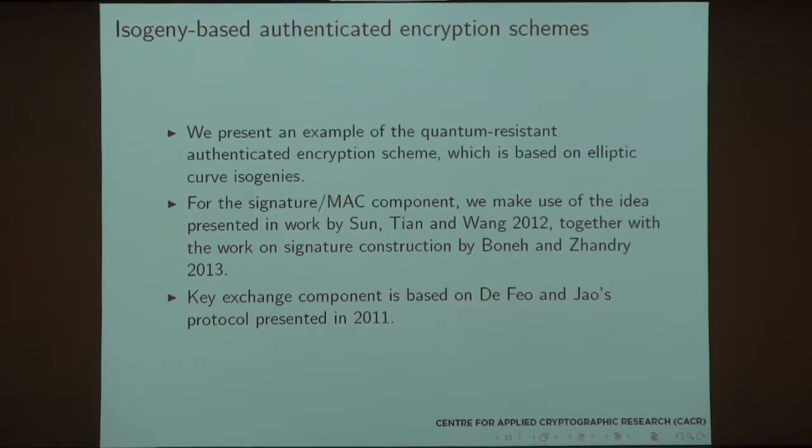For our signature or MAC scheme component, we make use of the idea originally presented by Sun, Tian and Wang. Now, just a quick note about their work: their work claimed more than they actually proved, but using Boneh and Zhandry's construction, we do bring it to the level of security that they claimed. The key exchange component is based on Jao and De Feo's protocol that they presented in 2011.